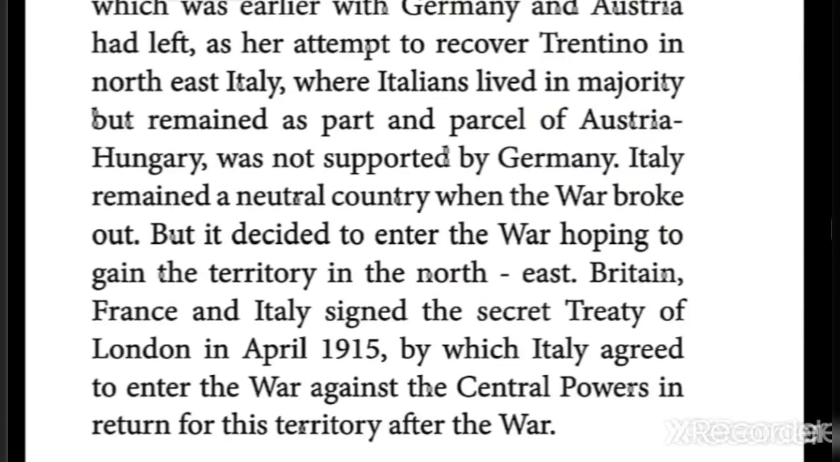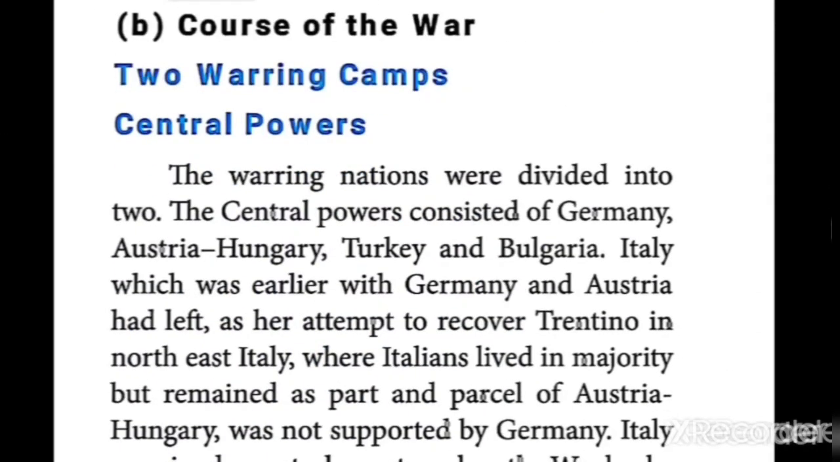But unfortunately, this place was under the control of whom? Austria-Hungary. So Italy tried to capture that territory. Which territory? Trentino. What was the reason? The majority of the Italians lived in that area. But Trentino was under the control of whom? Austria and Hungary. So Italy tried to recapture, otherwise recover. In your book, that word recover is given. Recover Trentino from Austria-Hungary.